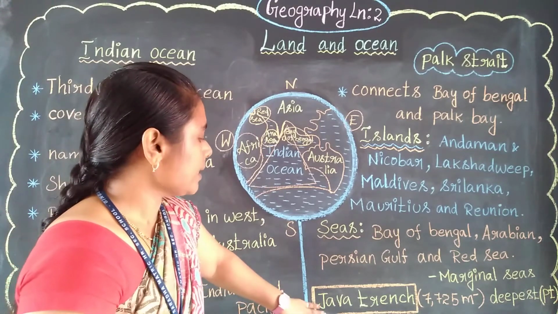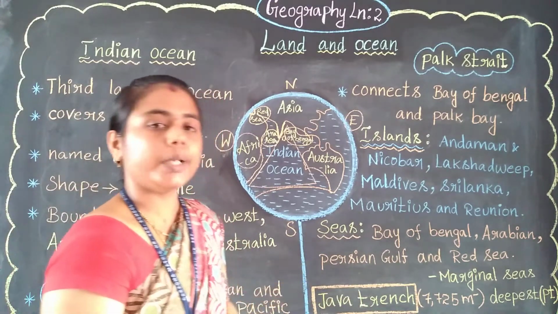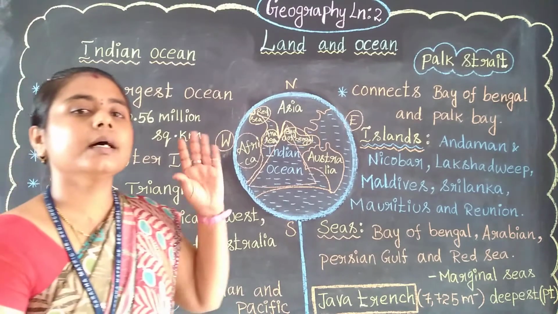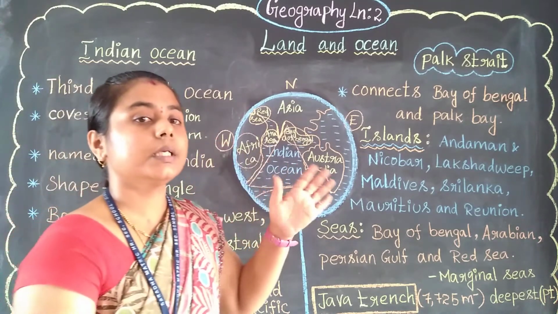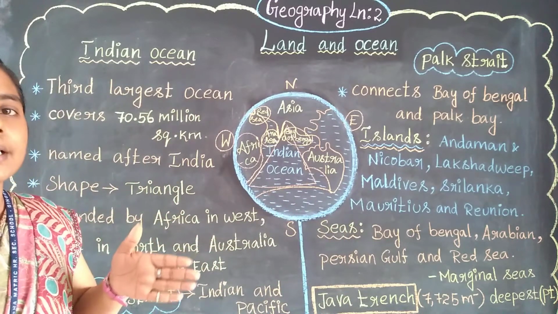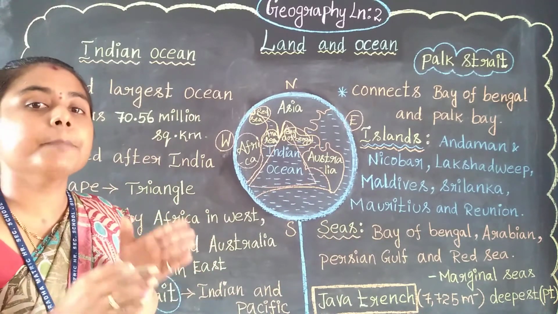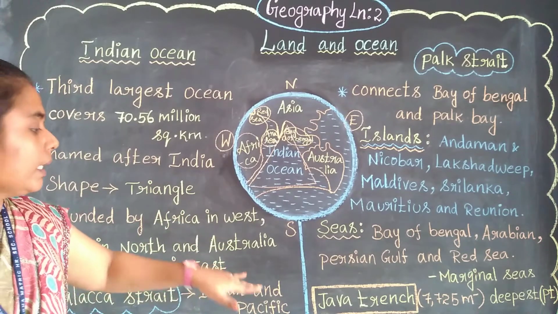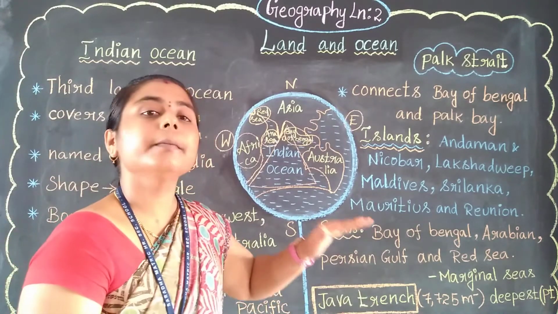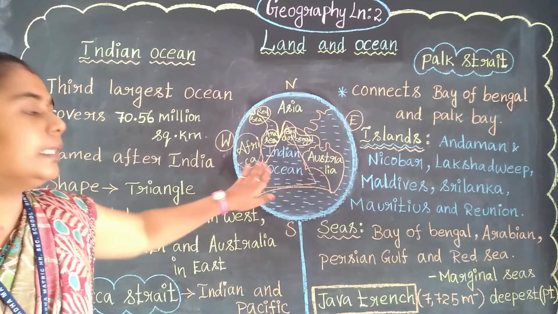Next, Java Trench. What is meant by trench? Already you know that in the Pacific Ocean we have learned about that. There is one trench, the Mariana Trench. The Mariana Trench is the deepest point of the Pacific Ocean. So similarly here, the Java Trench is the deepest point of the Indian Ocean.